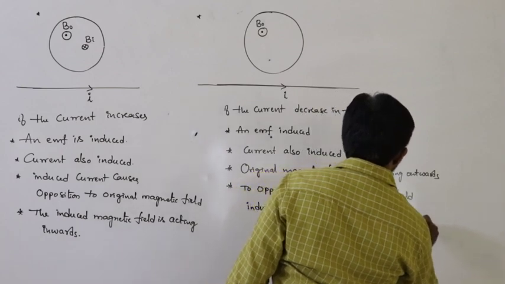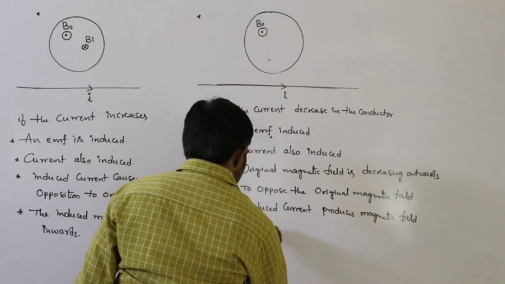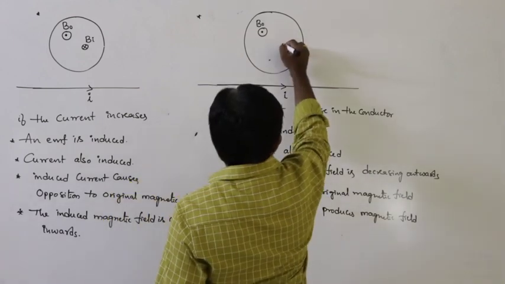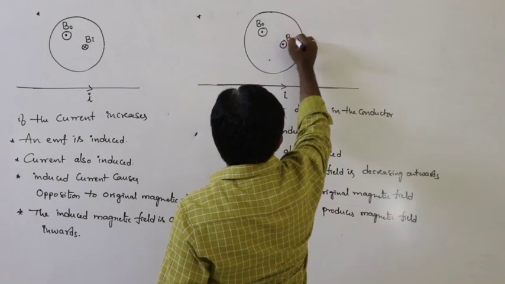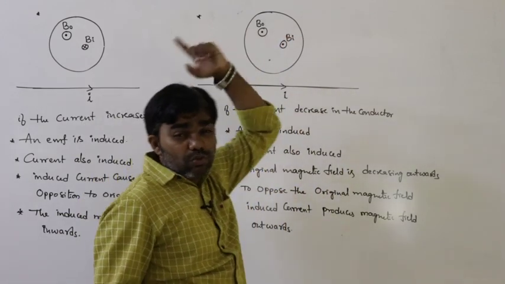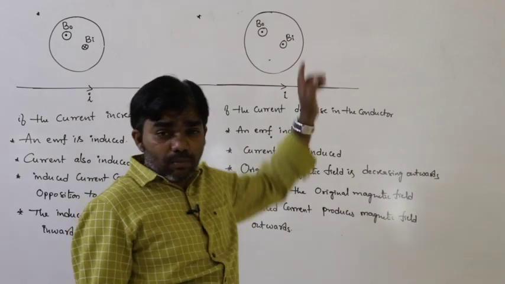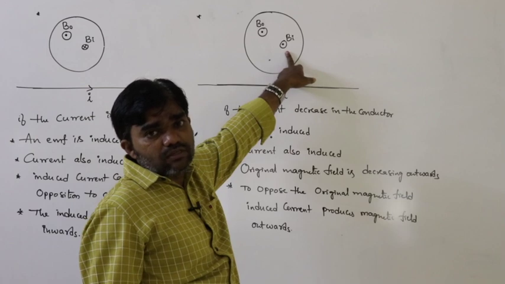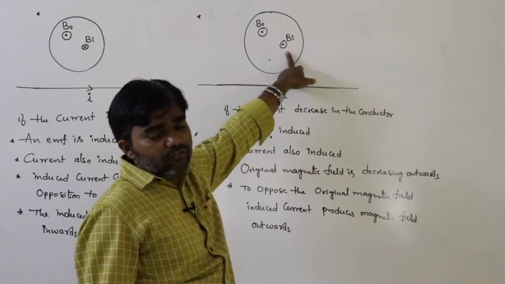The induced current produces a magnetic field outward again. So this induced magnetic field is also outwards, because the original outward field decreases. To oppose the decrease, an outward induced magnetic field is developed.